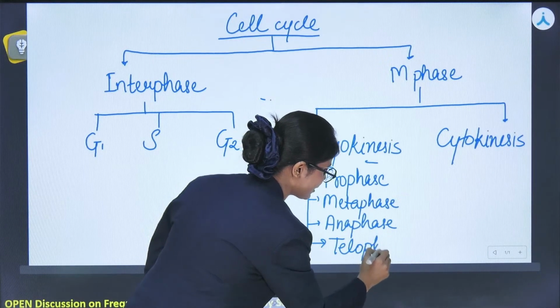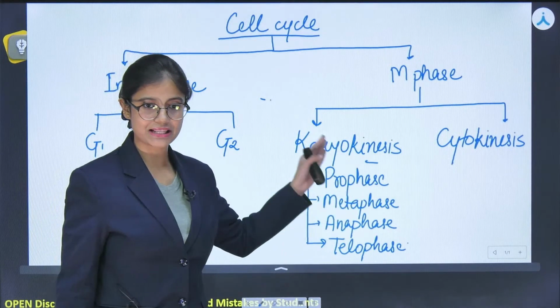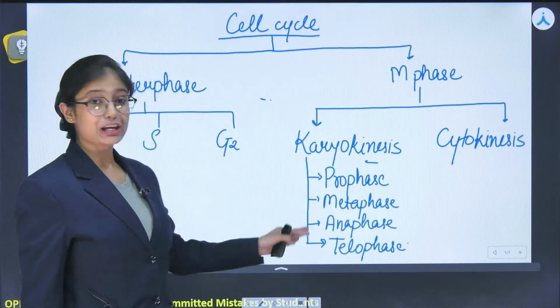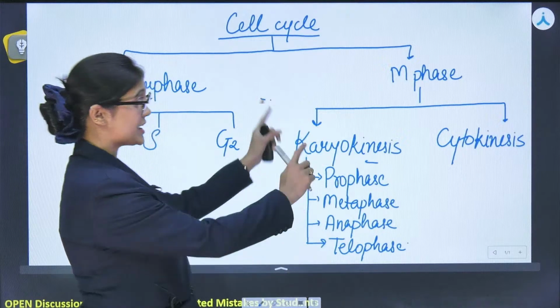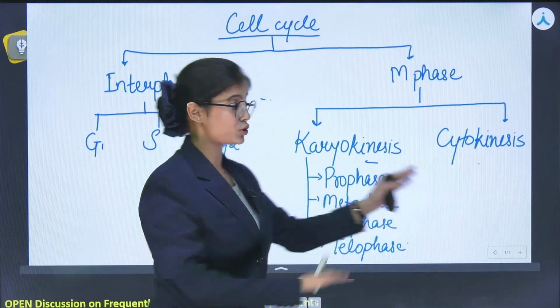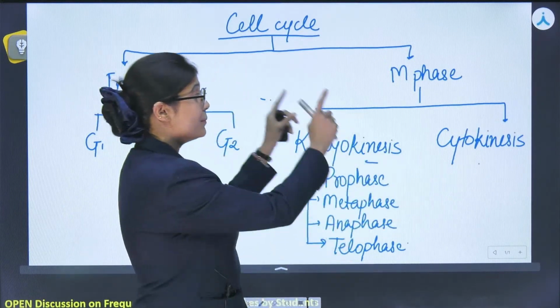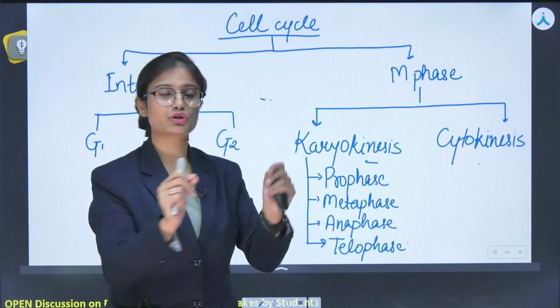So if asked what is the last phase of karyokinesis in M phase, then the answer is telophase, right? If we ask what is the last phase of M phase, then the answer is cytokinesis. So don't get confused between karyokinesis and cytokinesis, because these are the two processes which are present in the M phase.